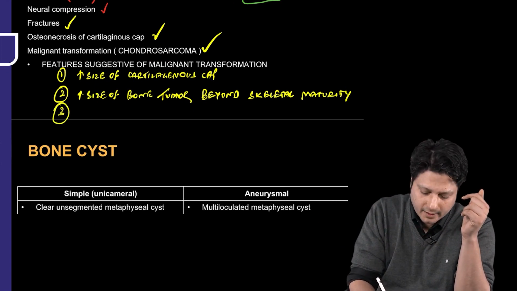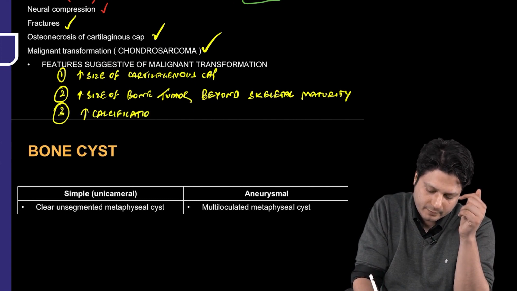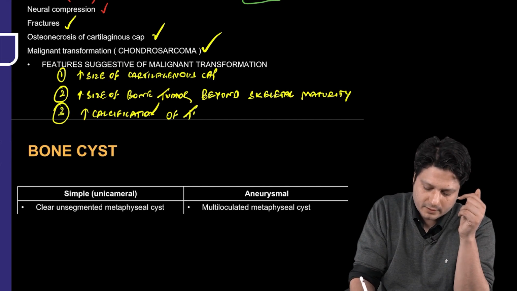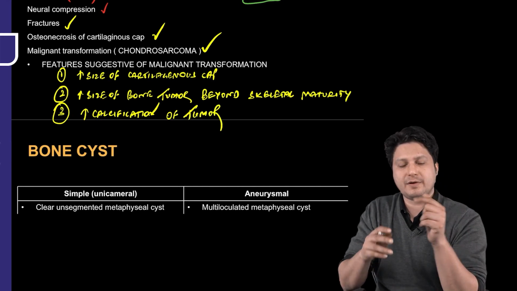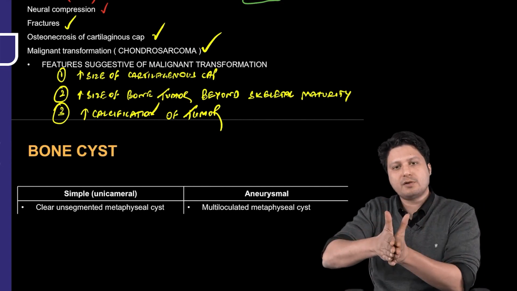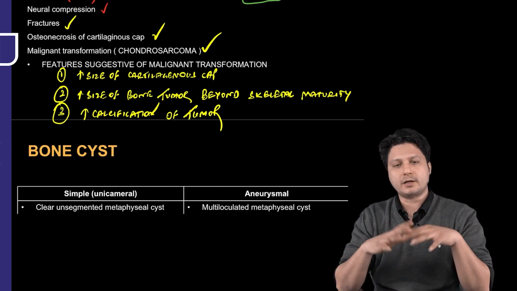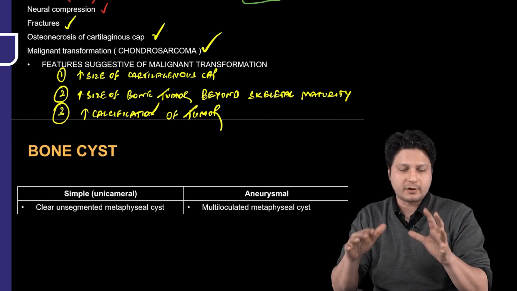Then the third one is increasing calcification of the tumor. So, if there is a persistent increase in the calcification of the tumor, these are the three signs which you have to remember, which are suggestive of malignant transformation of this particular condition. So, hope everything is clear related to this particular topic, that is osteochondroma.